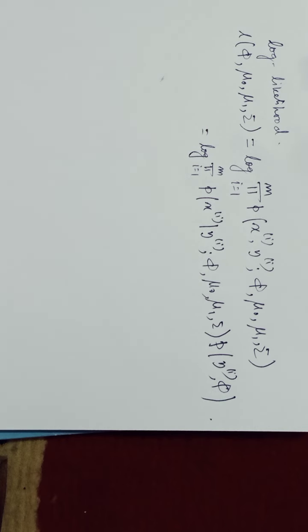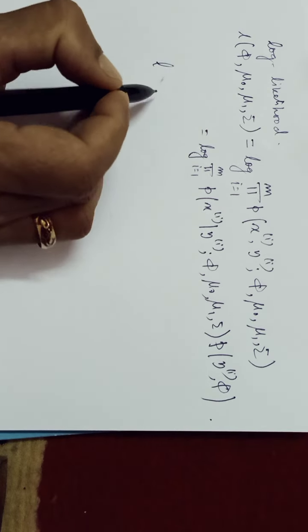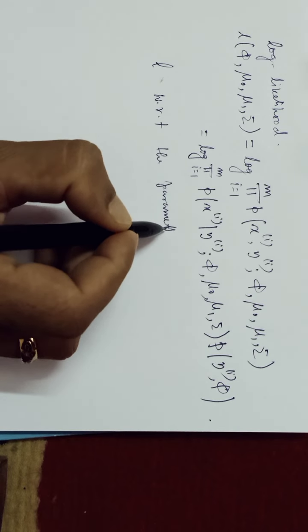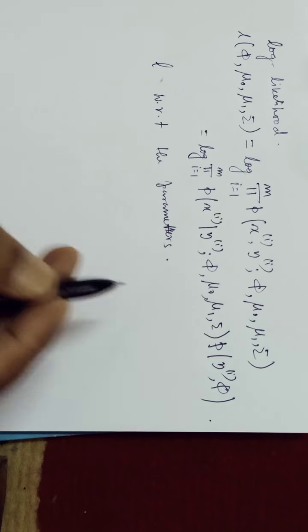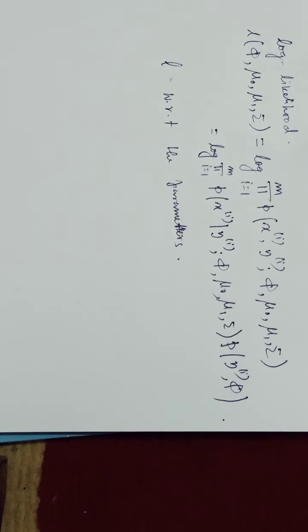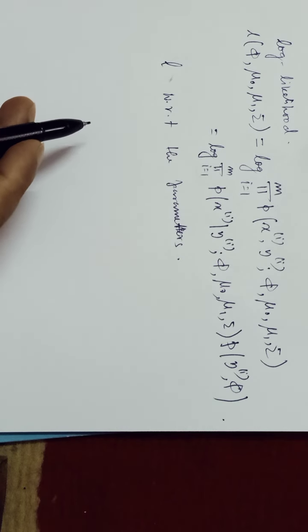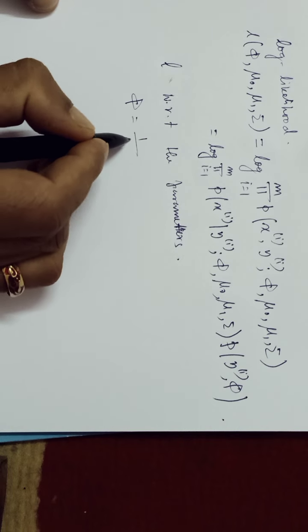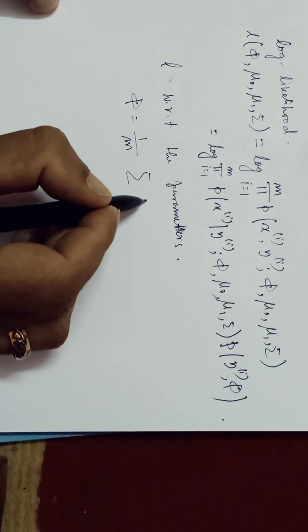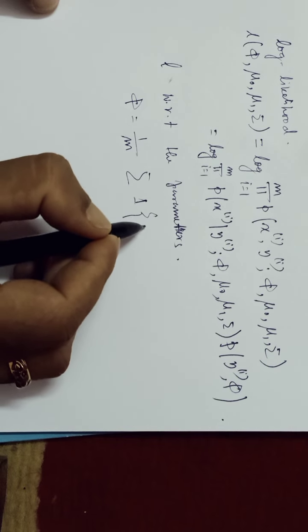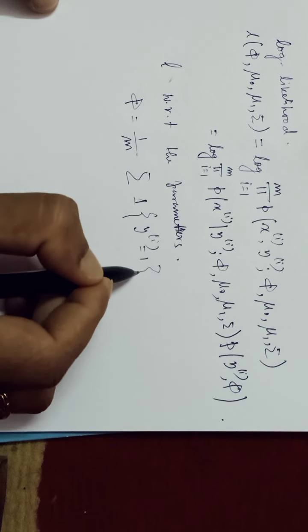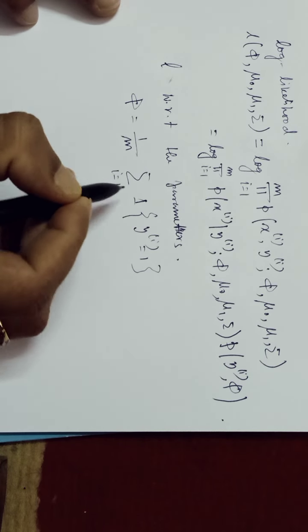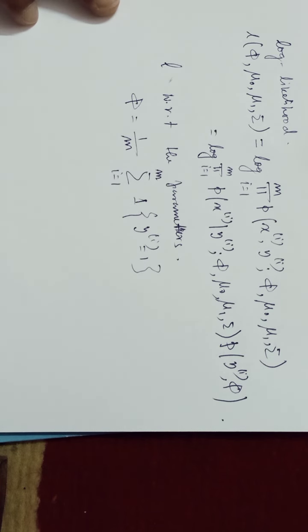Now by maximizing L with respect to the parameters, we can find the maximum likelihood, and when we find the estimated parameters, we get phi equals 1 by m times the sum of the indicator function yi equals 1. That is a particular class, the true class. We are finding the average value of the true class.